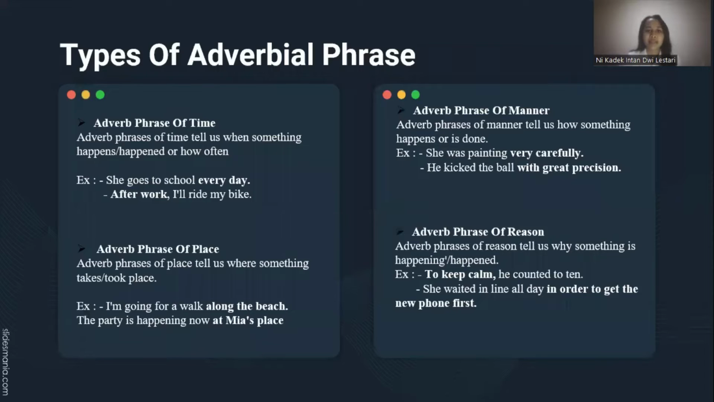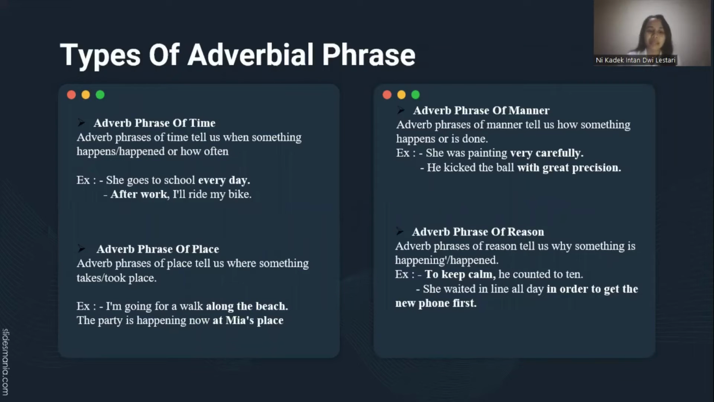The next is types of adverbial phrases. The first one is adverb phrase of time. Adverb phrases of time tell us when something happens or happened, or how often. For example, she goes to school every day. After work, I will ride my bike.